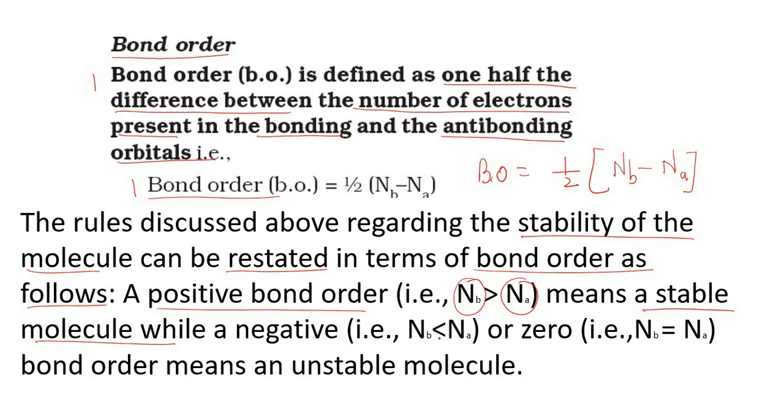While a negative bond order means the electrons present in anti-bonding molecular orbitals are more, so we can say that the molecule is unstable. Or if it is 0, the electrons in bonding molecular orbitals are equal to those in anti-bonding molecular orbitals, then the molecule is unstable or does not exist. With typical examples we can come to the conclusion. Let us have a glance over that.